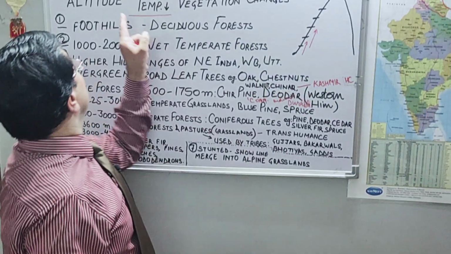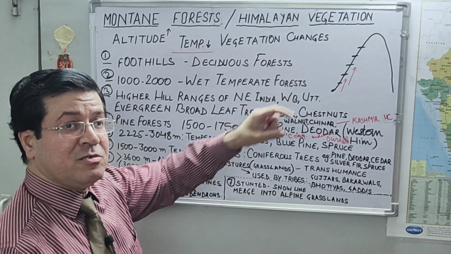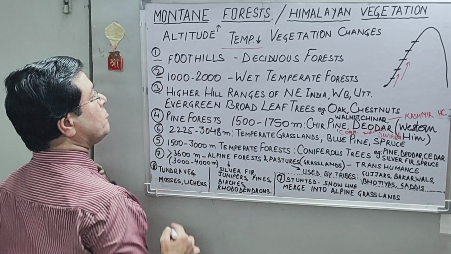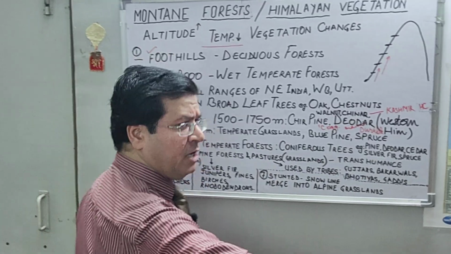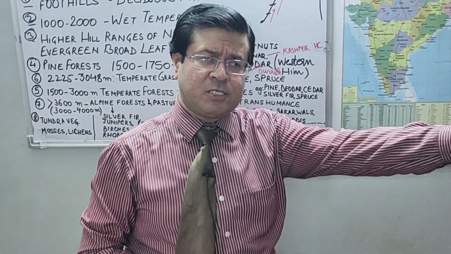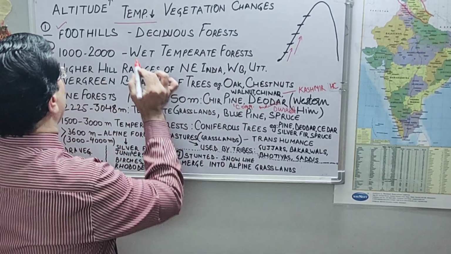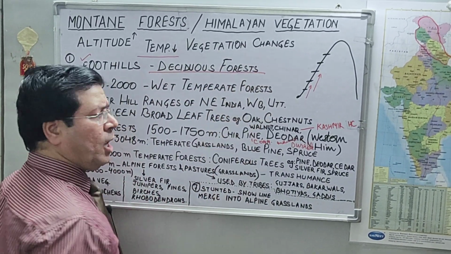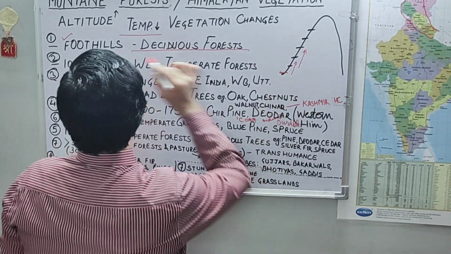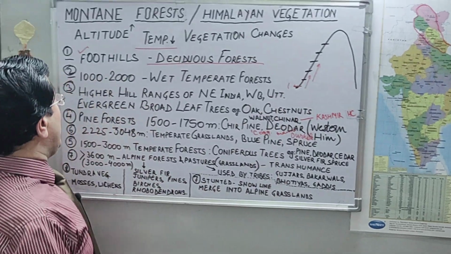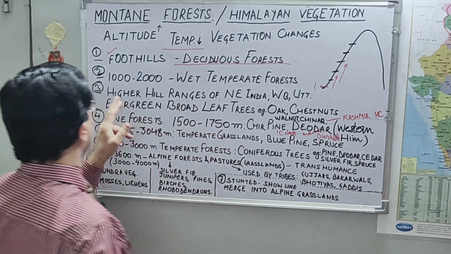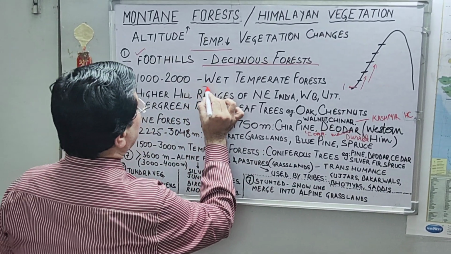So basically, montane forest or Himalayan vegetation has many subtypes, right? So first of all, near the foothills, when you cross plains, Punjab, Haryana, and Uttarakhand starts. So near the foothills, we have deciduous forest. We all know about deciduous forest or monsoon forest. Okay, so near the foothills, we have deciduous forest, right? And when we go further up, altitude increases in Himalayan region, then we have wet temperate forest.